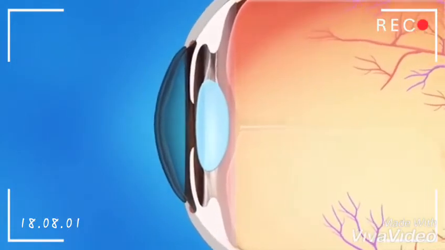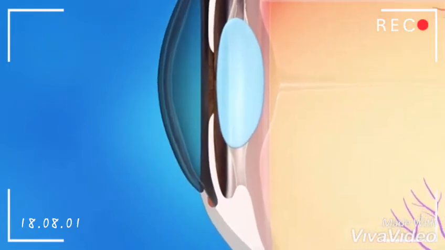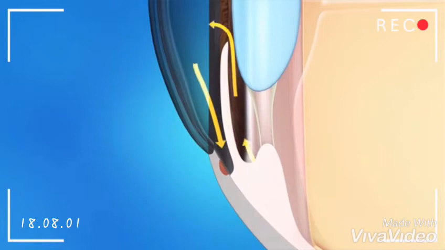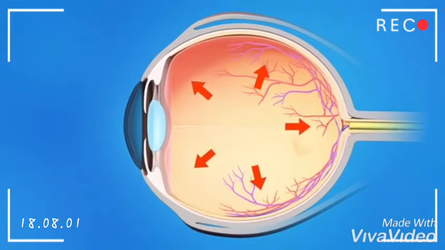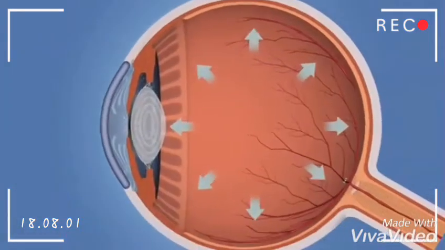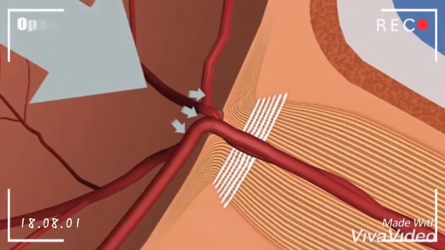In the healthy eye, fluid called aqueous humor is made in the front of the eye and flows out through a tiny drain called the trabecular meshwork. The trabecular meshwork is located in an area called the drainage angle. If fluid doesn't flow out of the drainage angle properly, eye pressure increases and damages the optic nerve. You can classify glaucoma as open-angle glaucoma and closed-angle glaucoma.